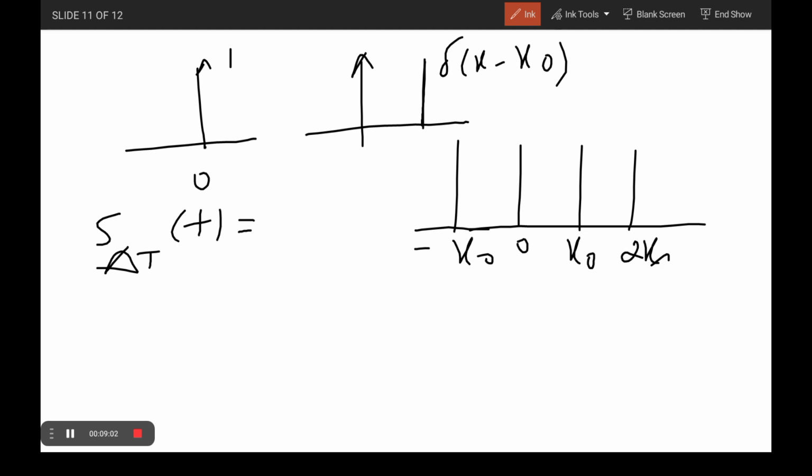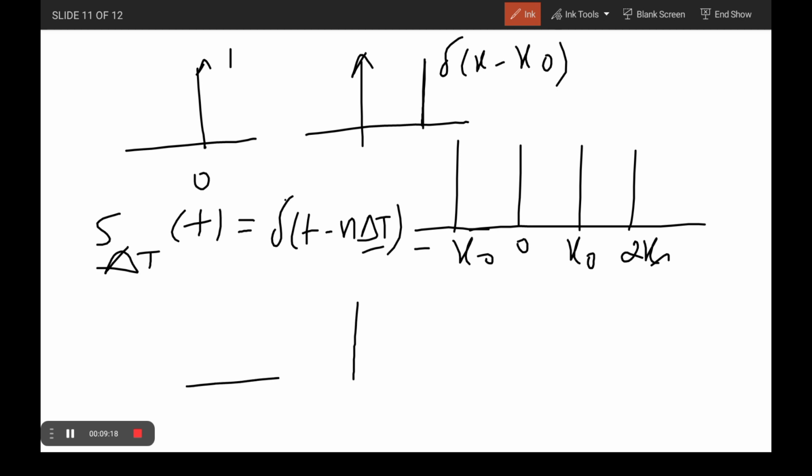The same thing can be represented as del of t minus n delta t. A train of pulses can be represented like this, where delta t is a small interval.